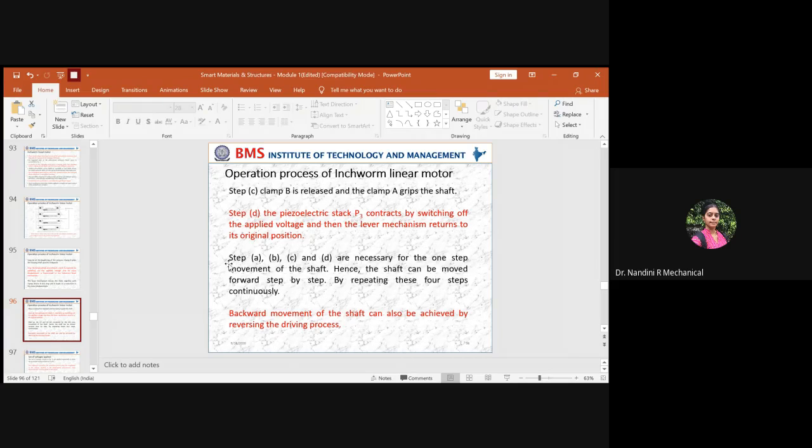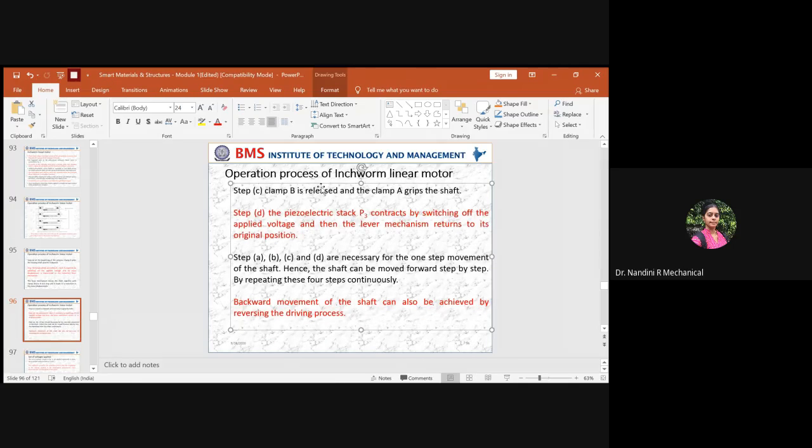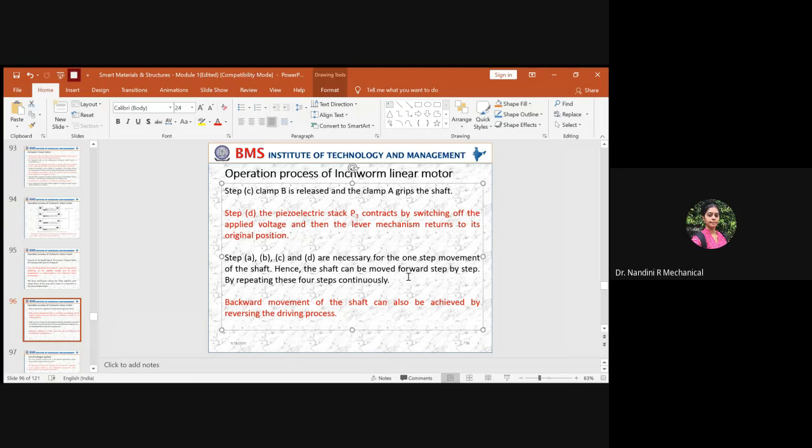So here step A, B and C are very necessary to move from one step to another. When it is done, it helps the shaft to move forward step by step. It won't repeat continuously. With one input displacement, it will rotate one step. Again, with one backward input displacement, it will rotate a second time. With respect to each displacement, the shaft will rotate only one step.